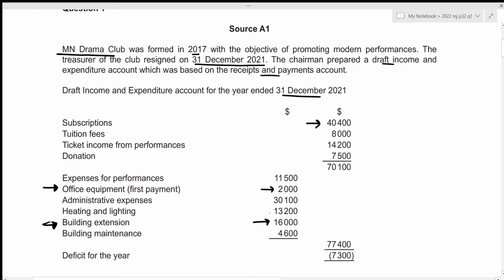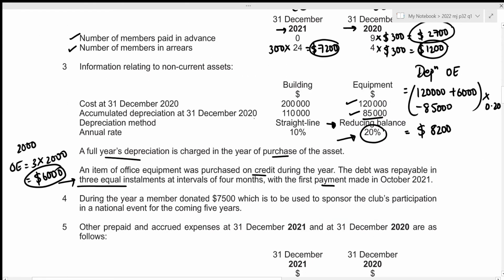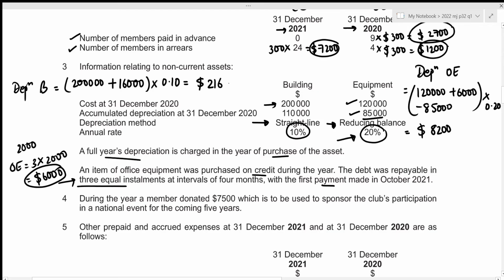So let's figure out our depreciation charge for building as well. We can see that our depreciation method for building is straight line, which just means that we need to apply this rate of 10% to the cost of the building. So for depreciation for building, let's figure out the total cost. We have the previous cost of 200,000. And then we need to add the new extension or new addition, which was given to be 16,000. This gives the total cost. Now we can just multiply it with our rate of depreciation of 10%, which you can write down as 0.10, which gives the depreciation charge per year for building to have the amount of 21,600.